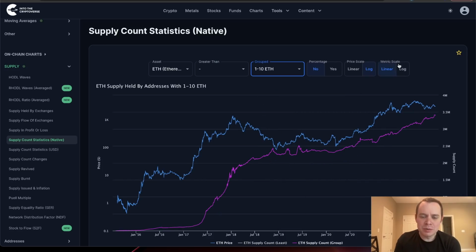Now, between 1 to 10 ETH, you can see that ETH supply held by addresses with 1 to 10 ETH has been steadily going up. It's currently at around 3.4 million, which is all the way up from about 2.9 million back at the local top in May of 2021. But really, it sort of leveled off a little bit after the local top in early 2021. And then since then, we kind of go through phases where we go up and then sideways, up and then sideways. Clear, constant accumulation in these addresses.